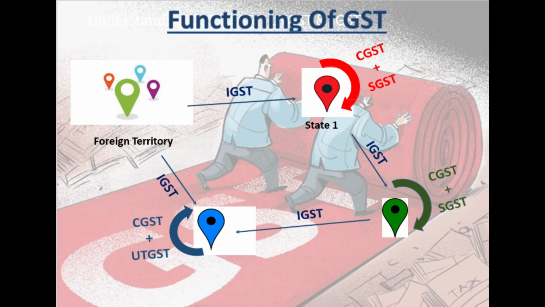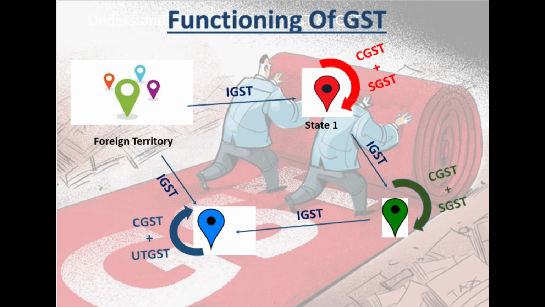Customs duty plus IGST, right? Now, after landing in state 1, if the supplier and consumer are located in state 1, then what would be applicable? I have indicated it with a red arrow: on that intrastate or within-state transaction, CGST and SGST would be applicable.